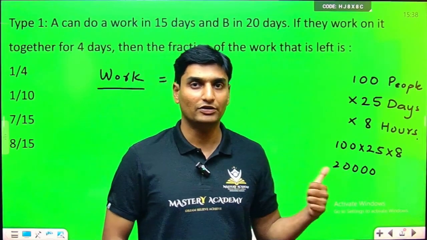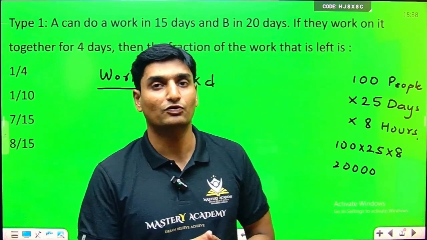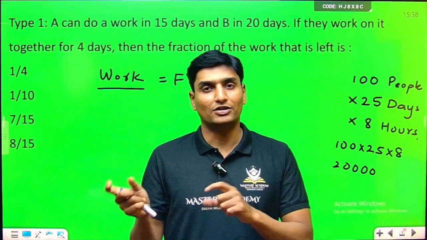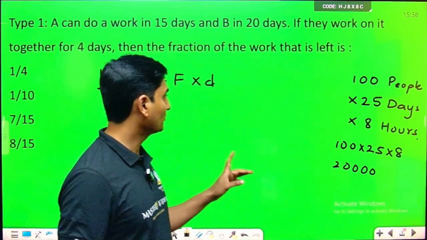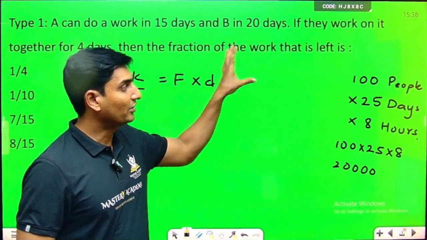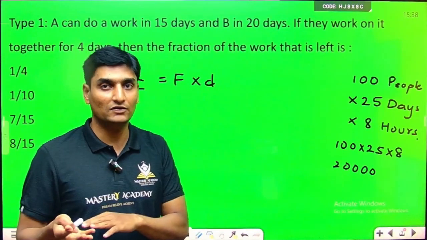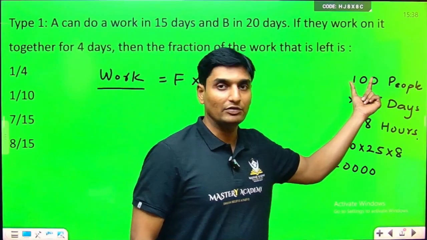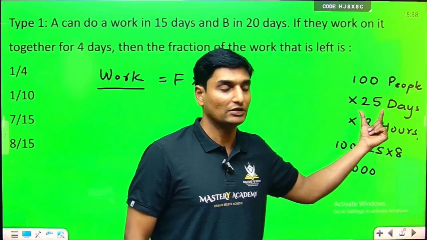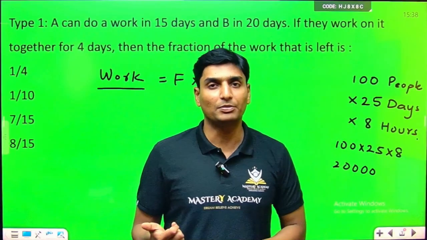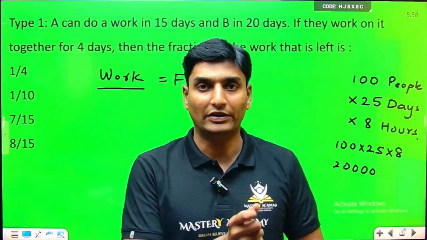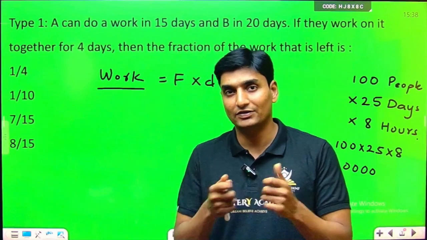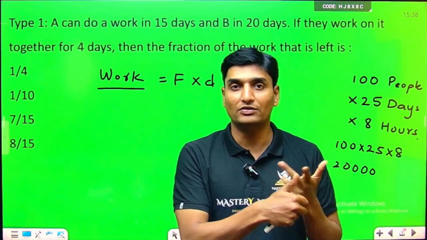Now remember, there are various formulas. Remember the formula for work as number of people into number of days into number of hours, and keep on shifting. This is the only formula that you will be applying. Depending on the question, you will have to just change the application part. Now if 10 people are working for 10 days and every day they are working only for 2 hours, then the amount of work calculated is 10 people into 10 days into 2 hours.